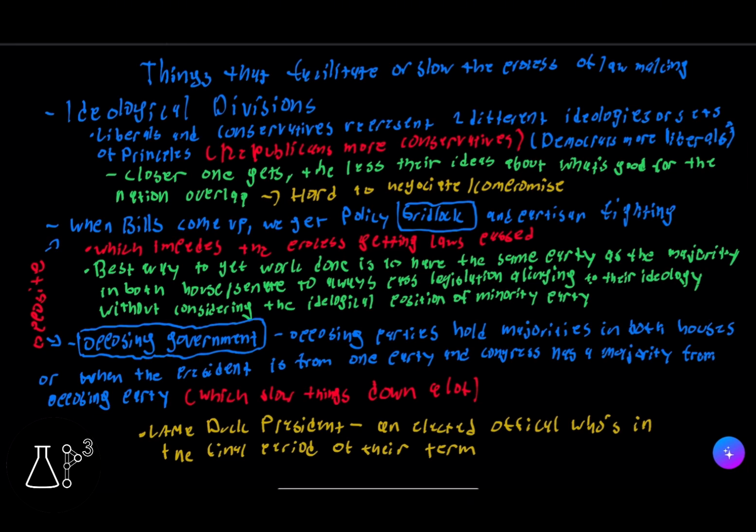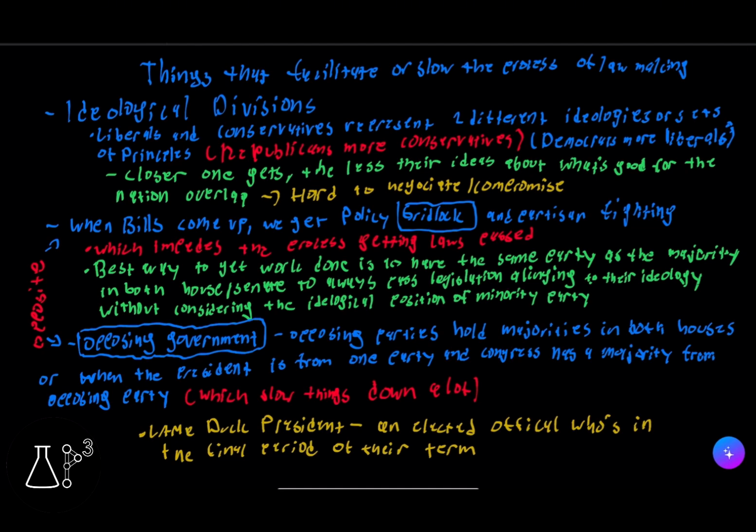Now, the closer one gets to either Republicans being conservatives or Democrats becoming liberals, the less their ideas about what's good for the nation overlap, which leads to harder negotiations and compromises. Now, when bills come up, we get something called gridlock and partisan fighting. Basically, it impedes the process of getting laws passed.